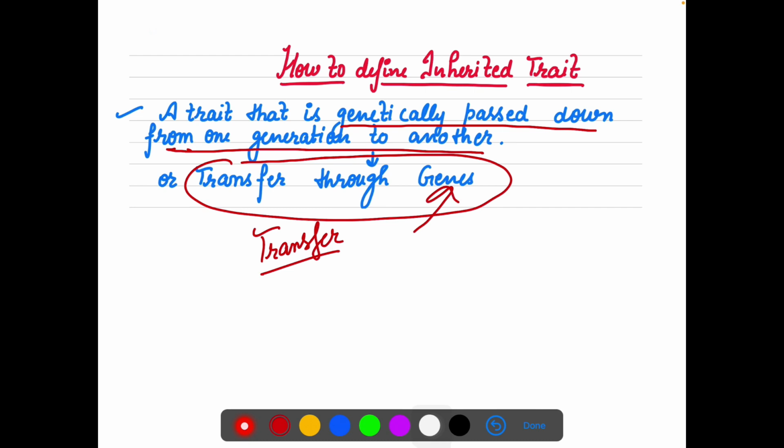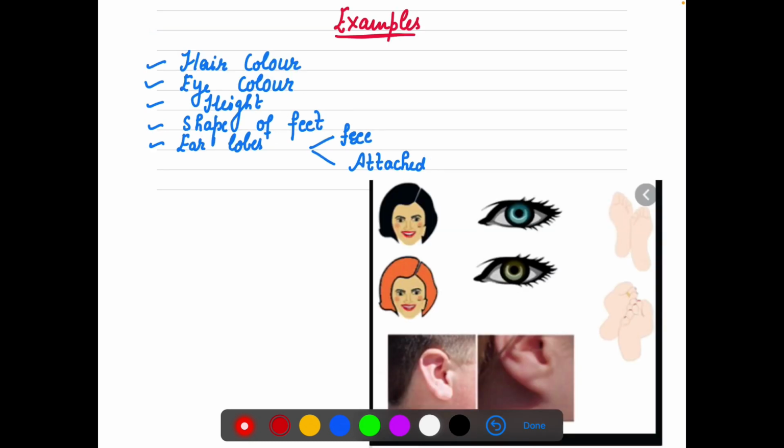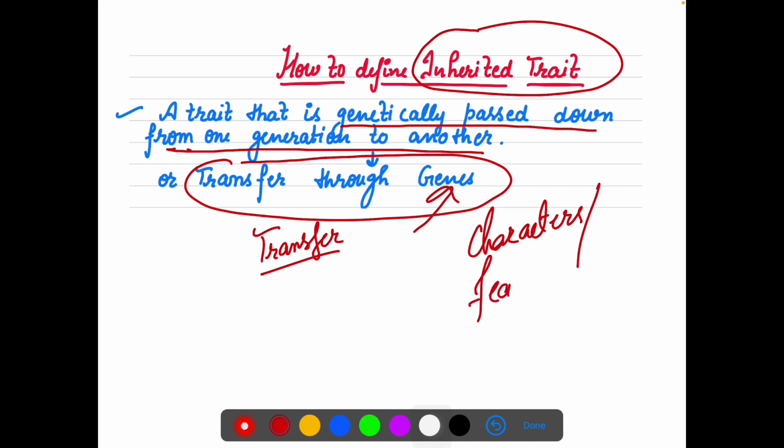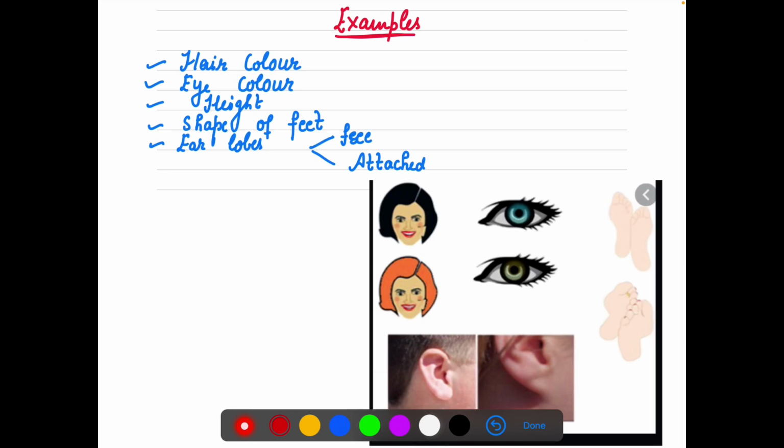When we talk about genes, then these are transferred, right? Still, if there is confusion, let me make it clearer for you: what do we mean by these inherited traits? Those characters, those features which you are getting from your parents, that is an inherited trait. That is why I am using the word inherited.